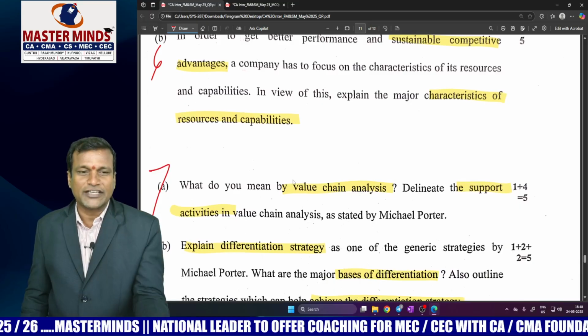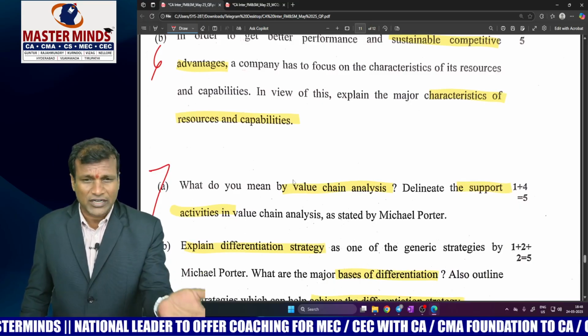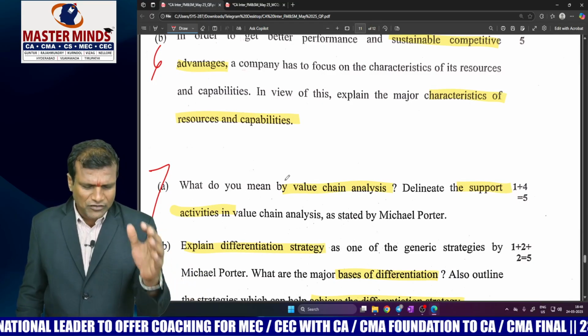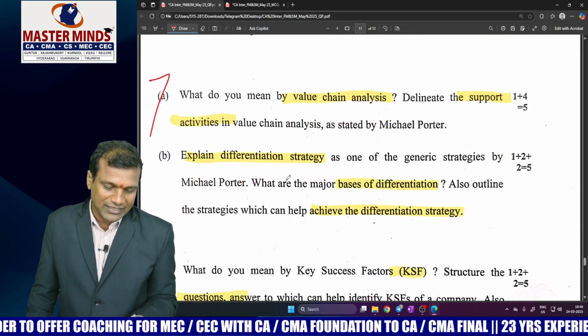What do you mean by value chain analysis? It's a method of describing activities within and around the organization. 1 mark for a valid definition, thereafter 4 supporting activities for 4 marks. Hopefully every student will write these answers in a magnificent form. Now look at the question number 7B.